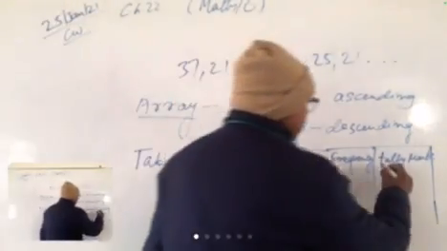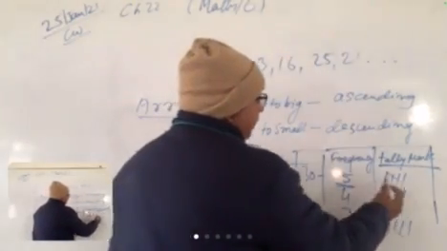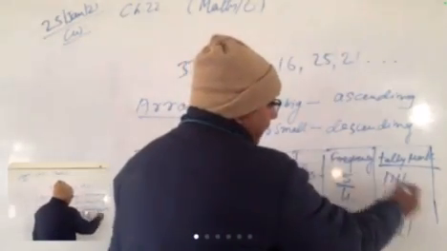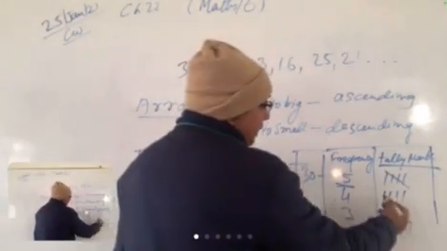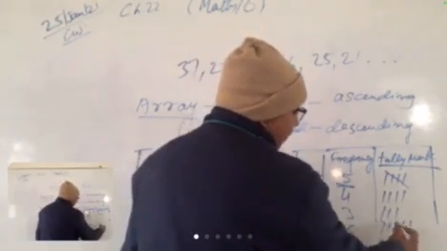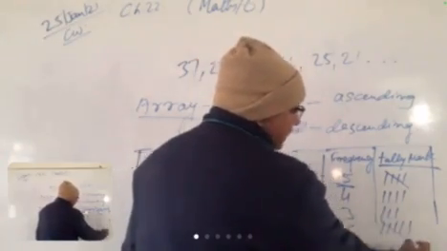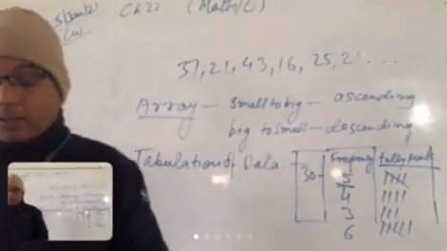This is a tally mark. How to make a tally mark? If the frequency is 5, then 1, 2, 3, 4, and this is the crossover. Then 4 is 1, 2, 3, 4. 3 is 1, 2, 3. 6 is 1, 2, 3, 4, crossover is 5, and the next is 6. This is called a tally mark.